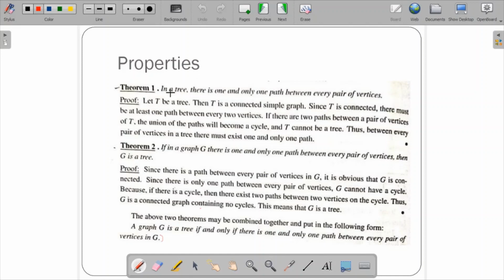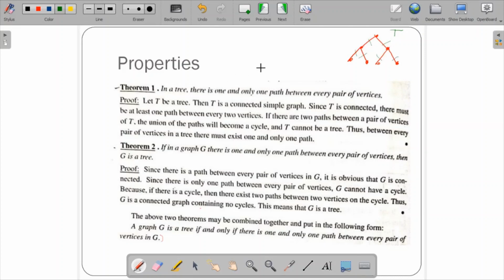The first property is that in a tree there is one and only one path between every pair of vertices, which you are supposed to prove. For example, take a tree with 6 vertices, just imagine 1, 2, 3, up to 6. This is the tree. According to the definition, it should be connected and there should not be any cycle, so this is an example of a tree. If you see this particular tree, there is only one path between every pair of vertices. Just check. There is only one path. So this proves our property.